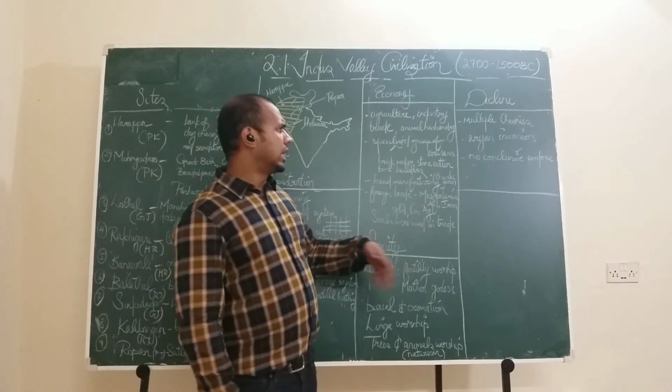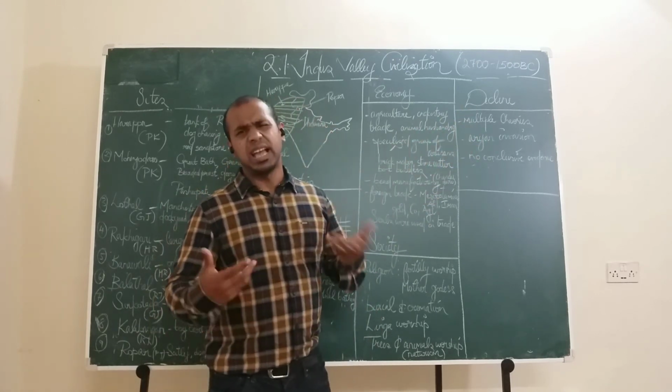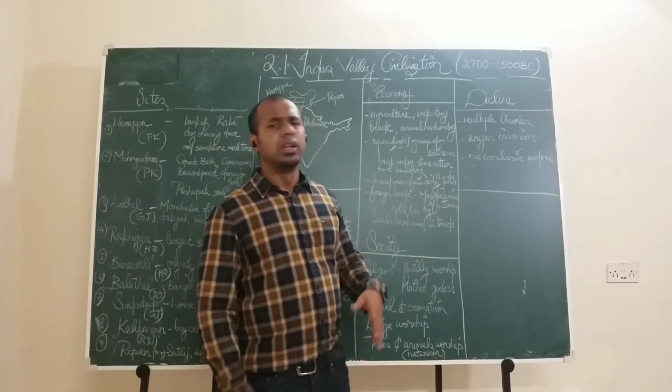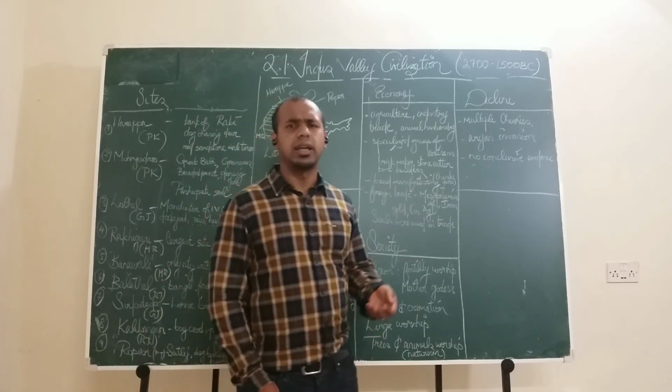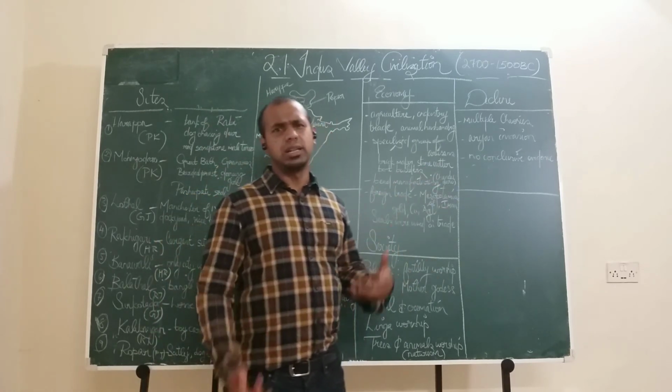Finally, it did decline by 1500 BC. We do not exactly know what is the reason for the decline because there are multiple theories. There is the Aryan invasion theory. There are other theories also, such as natural decline. We do not know, right? So there is no conclusive evidence on what caused the decline of the Indus Valley.